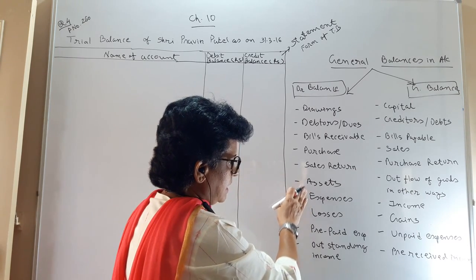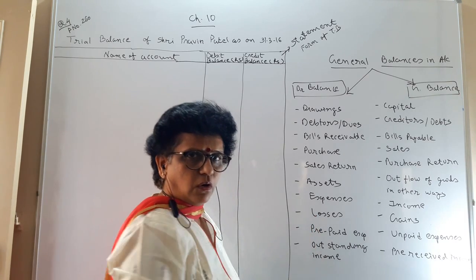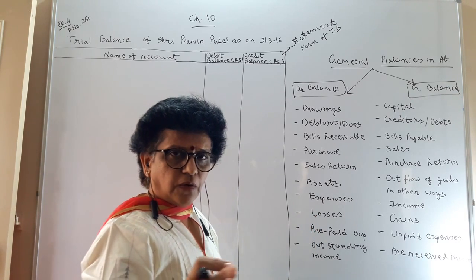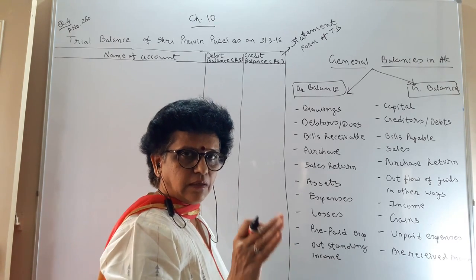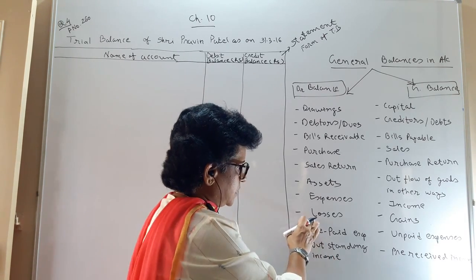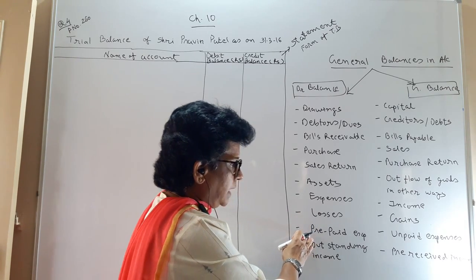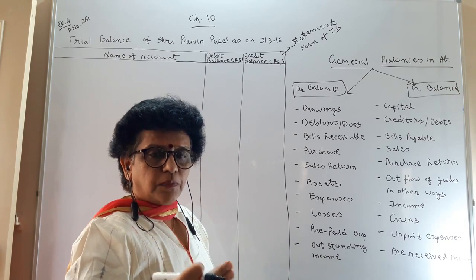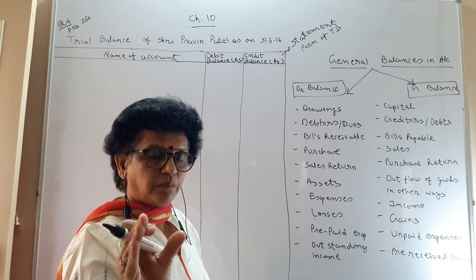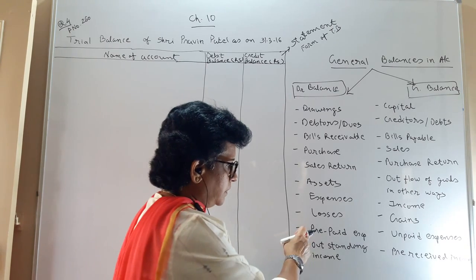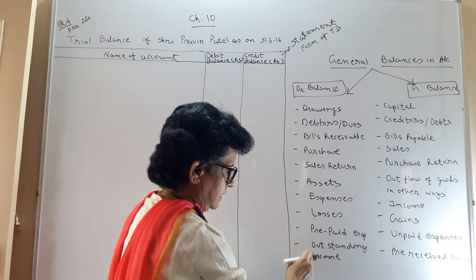The assets are debit, all expenses, various expenses are debit, all losses are debit: loss due to fire, loss due to accident, loss due to theft, whatever losses. Bad debt you have as a loss, depreciation you have as a loss, reduction in the value of an asset, or prepaid expense. Any expense which you paid ahead of time, prior to the time, becomes your asset. And because it becomes an asset, it has a debit balance.